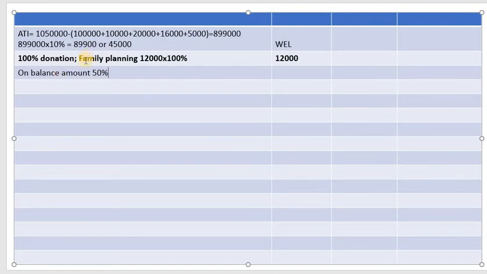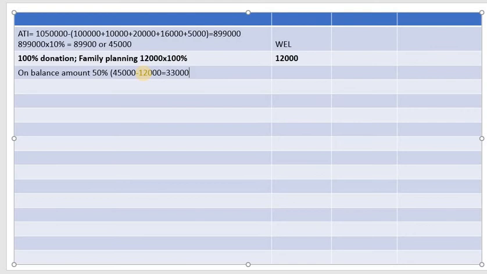So 100% we have given, it's only for family planning. So on the remaining amount you have to give 50%. Now how to give 50%? First you have to take the limit, that is 45,000 is the limit, right? Then we have given 100% for family planning, deduct that. So what is the remaining amount here? It is 33,000.